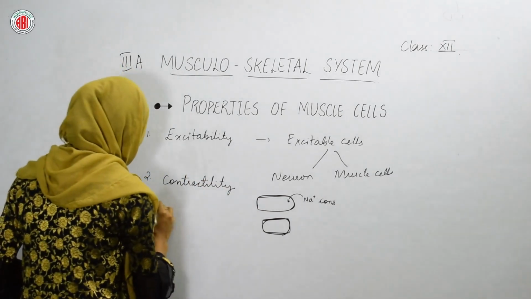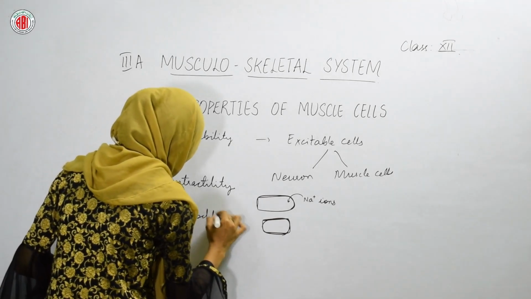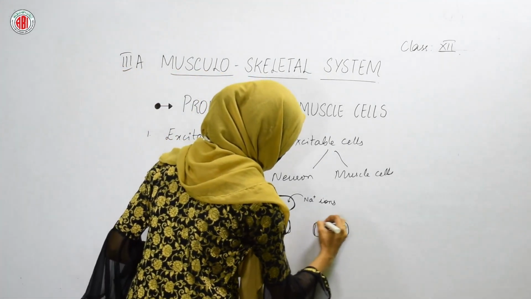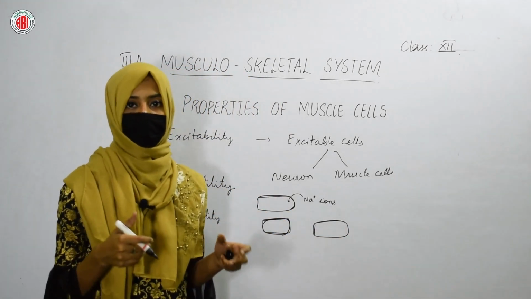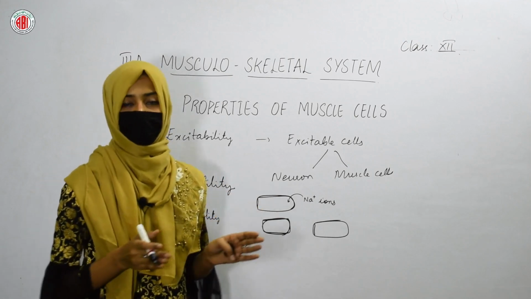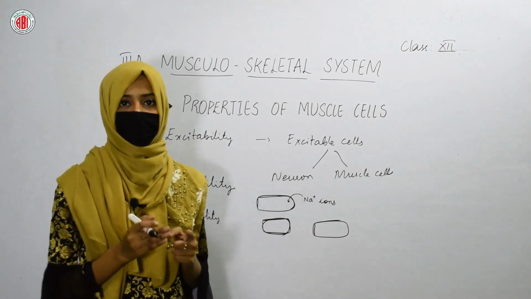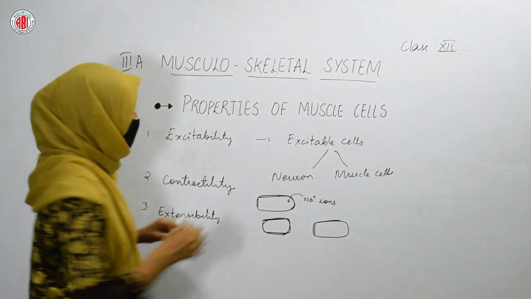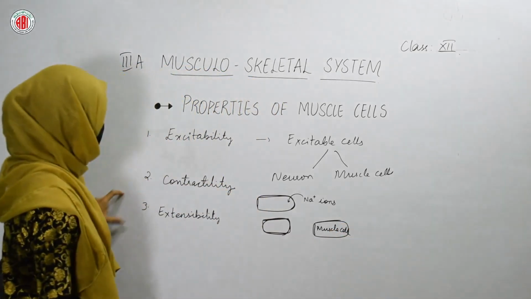The other property is extensibility. This is our muscle cell. If you pull this muscle cell, then it can extend up to a certain limit. But if you leave that muscle cell, it will come back to its original position like a rubber band. If you stretch a rubber band and leave it, it again comes back to its original position. This is how the property of extensibility is shown by our muscle cell.